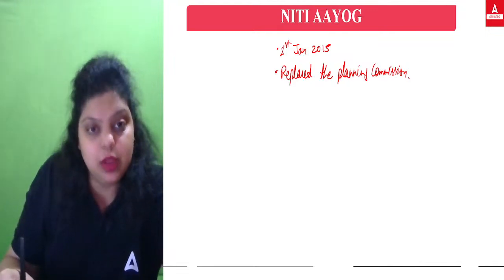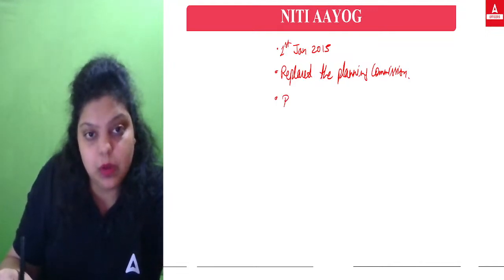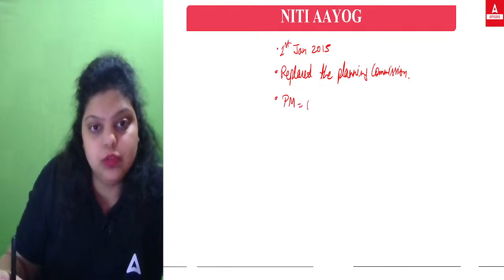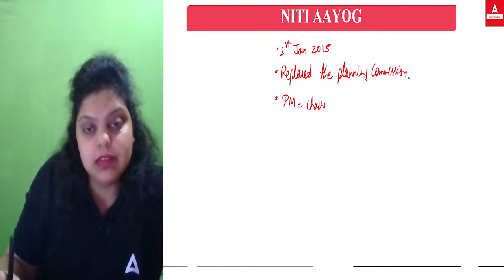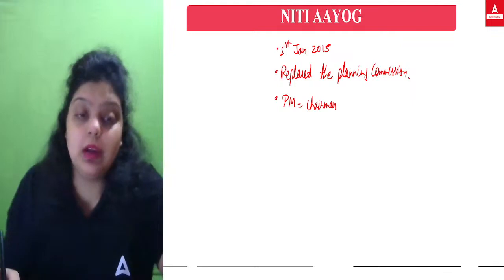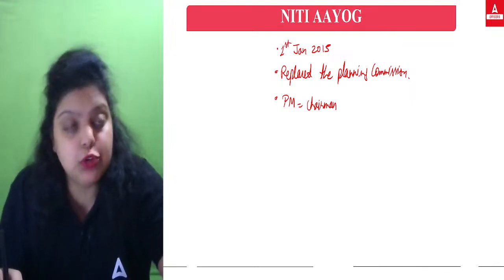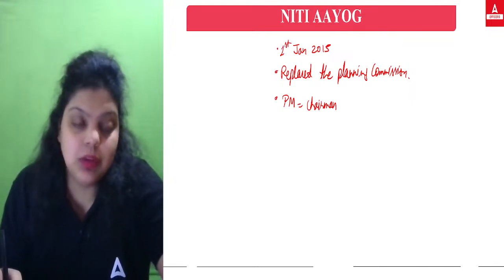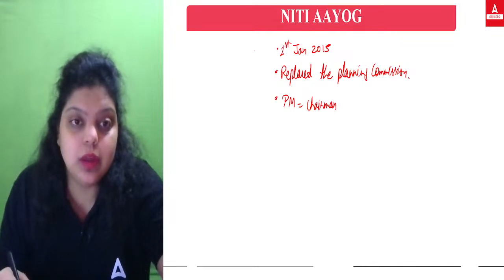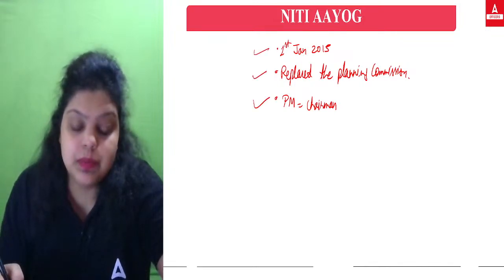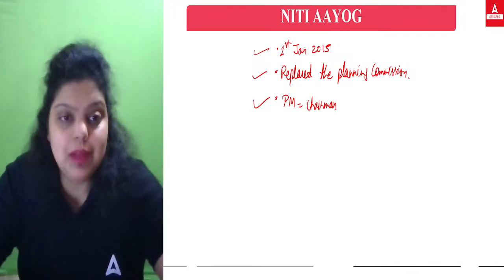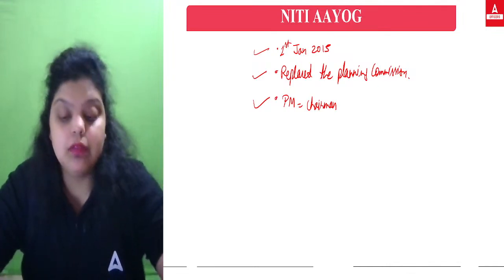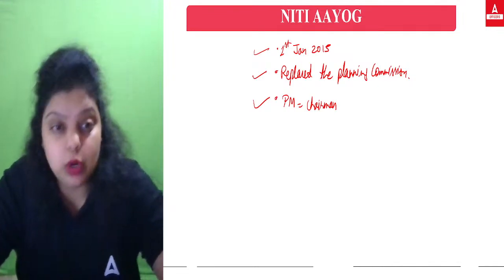Now it was done in 2015, and the chairman of the NITI Aayog is also your prime minister. That's the ex-officio post. Whoever becomes the prime minister of the country will automatically become the chairman of the NITI Aayog. So this is what we're talking about in context of NITI Aayog. Now, how NITI Aayog started planning, when NITI Aayog started planning, will NITI Aayog make 5-year plans or not?